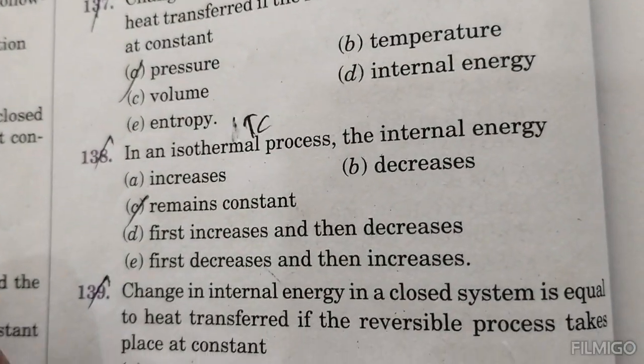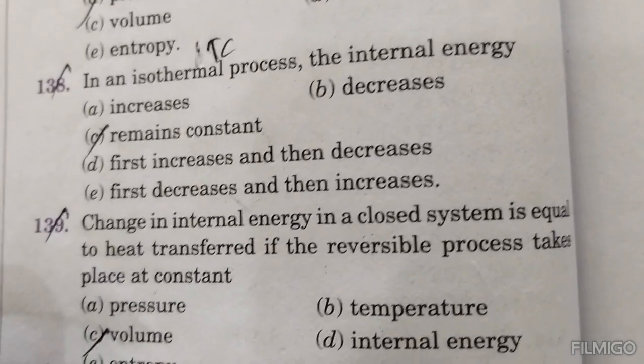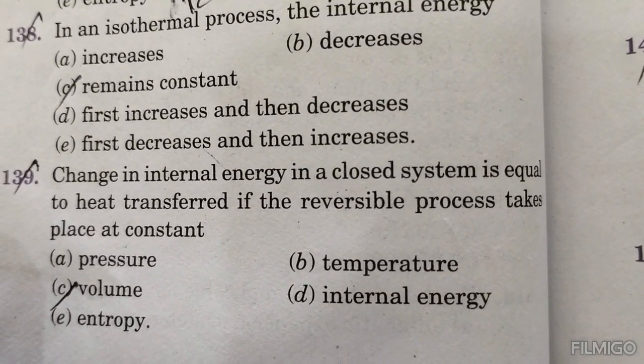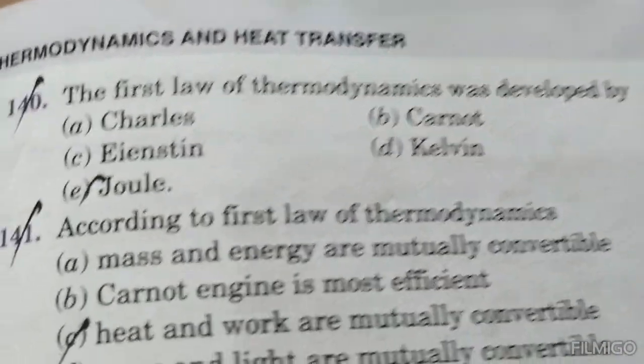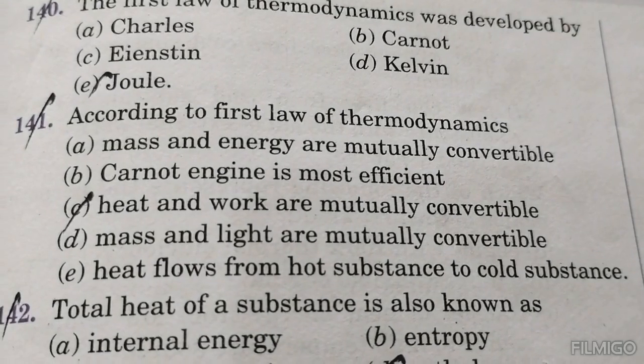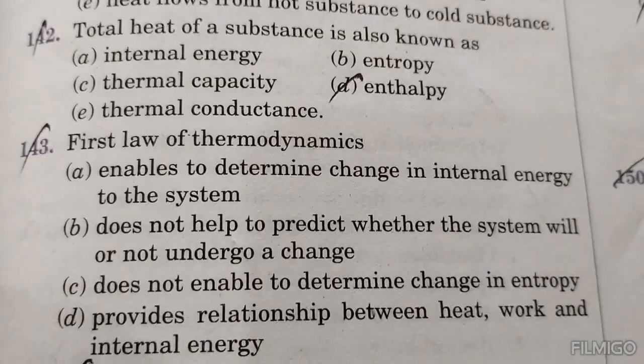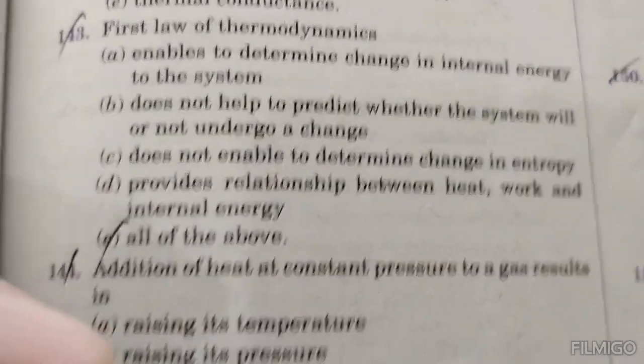In an isothermal process, the internal energy remains constant. Change in internal energy of a closed system is equal to heat transfer if the reversible process takes place at constant volume. The first law of thermodynamics was developed by Joule. According to the first law of thermodynamics, heat and work are mutually convertible. Total heat of a substance is also known as enthalpy. First law of thermodynamics: all of the above.